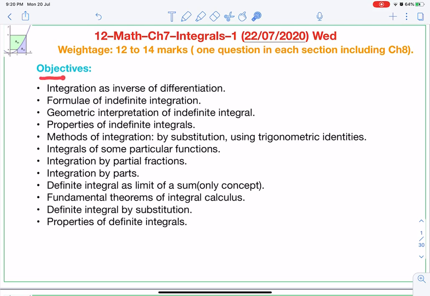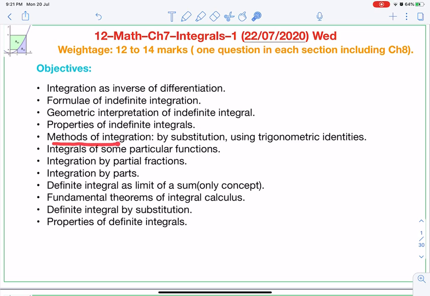Now our objectives are to understand integration as inverse of differentiation. It is exactly an inverse function of differentiation. Then formula of indefinite integration. Then geometrical interpretation of indefinite integral. What does it represent geometrically? Then properties of indefinite integral. They are not very important, very easy properties they are.